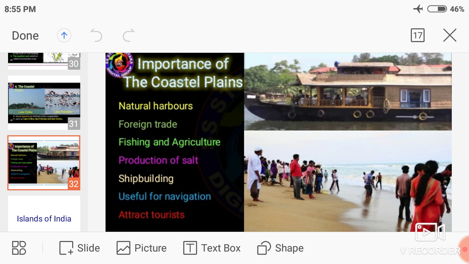The coastal plains also attract tourists. These are the importance of coastal plains.